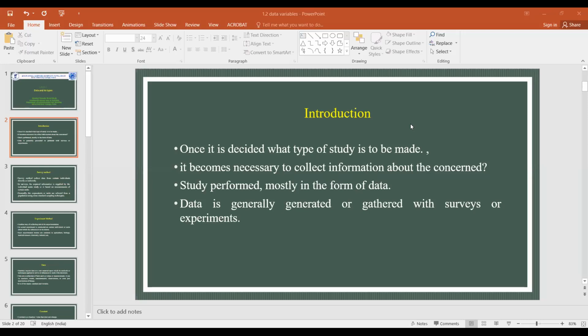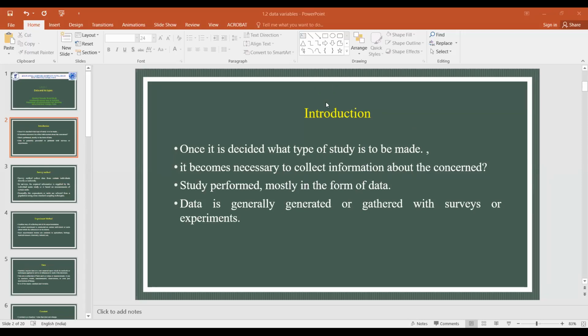Information comes in the form of data. So we collect the information, then a study is performed. A study is performed in the form of data only, whatever information is collected.